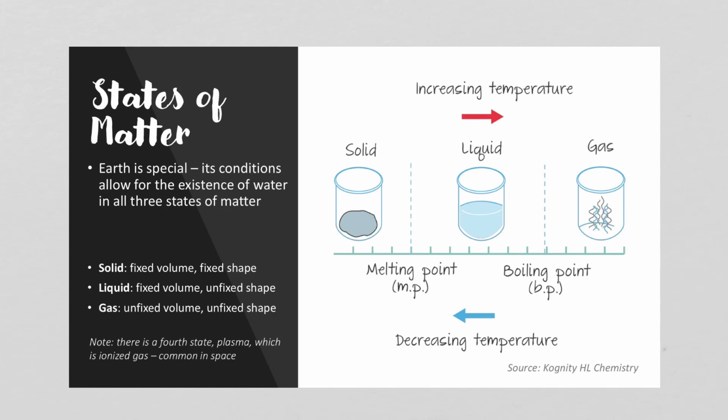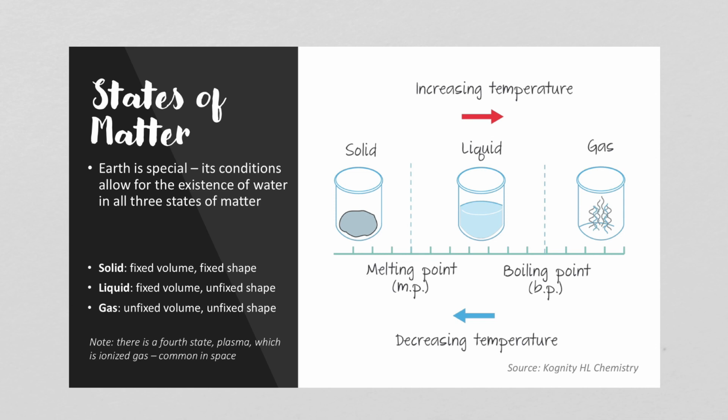So first of all, let's talk about states of matter. Earth is very special. Its conditions allow for the existence of water in all three states of matter. So it can exist as solid, so ice, liquid, and then also gas. So when our liquid water evaporates, it becomes a gas.